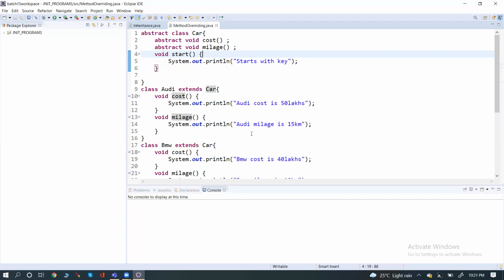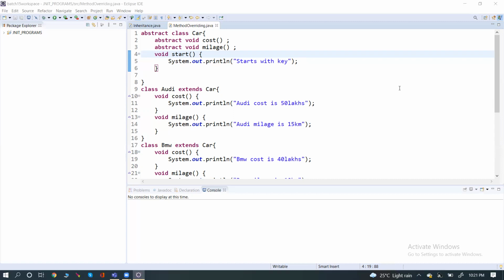Still doubts, sir. I mean, when to use inheritance and when to use abstraction? Whenever abstraction is there, inheritance will be there, right? Because what is the example we are following? Car has Audi, BMW, Benz, i10, i20, or Ford. These are all cars, and car is a superclass, and all these are subclasses.